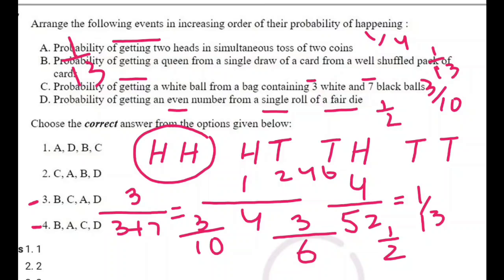So 3 upon 10 is less than 1 upon 4, and 3 upon 10 is for C. So we get B, C, then A is 1 upon 4. And lastly we get 1 upon 2, which is D. So the correct option should be the third option if I write them in ascending order of the probability of happening.